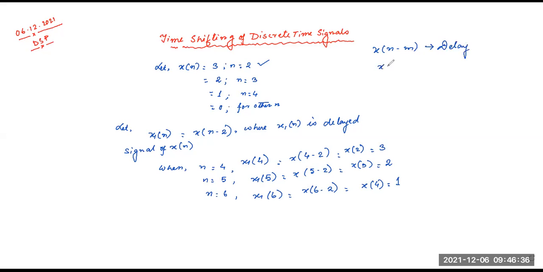Delay means shifting each sample of x of n to the right. Actually, delay means this.